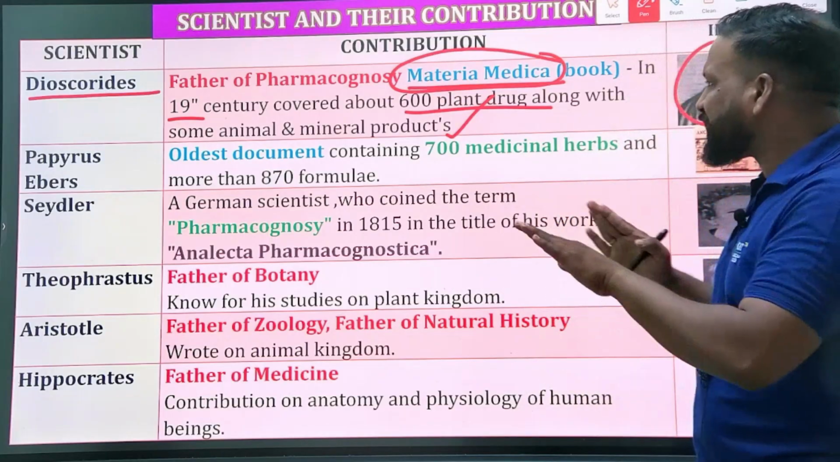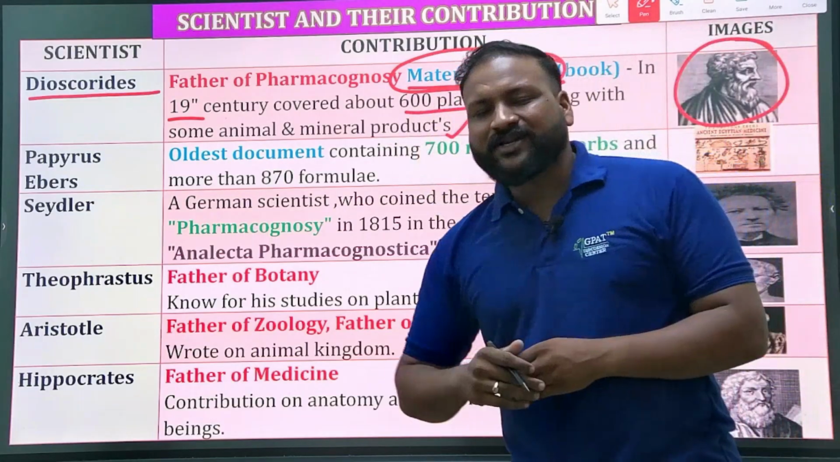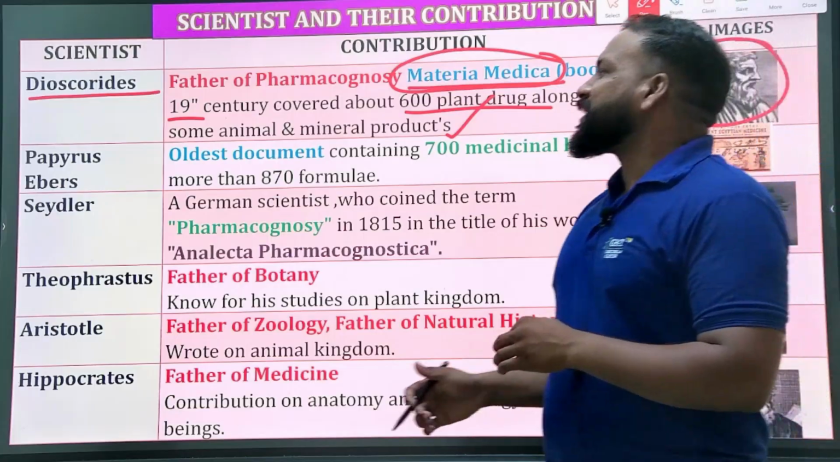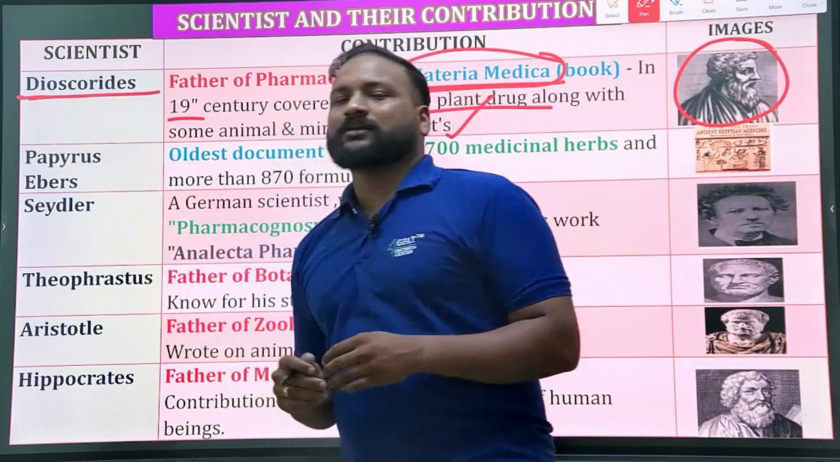Do remember, it is very important: who is the father of pharmacognosy? Dioscorides. D stands for drugs, nothing but crude drugs. Like that, you need to remember.